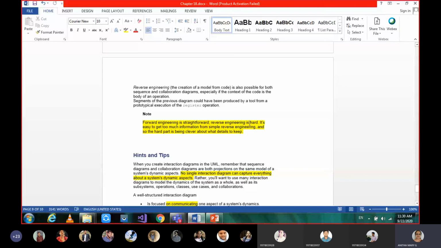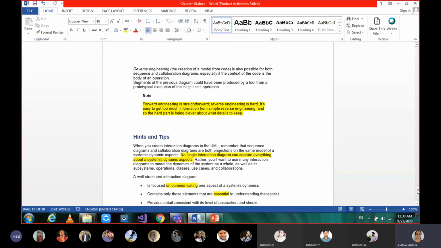Because when the code has to be reverse engineered into a model, from the code we need to get the details of whether it is abstract or concrete classes, and all the details of inheritance. So that's why it's hard, but it's not that we cannot draw it, we can do it.